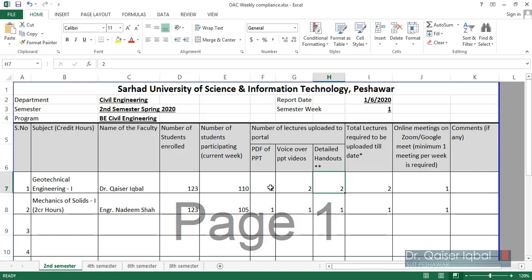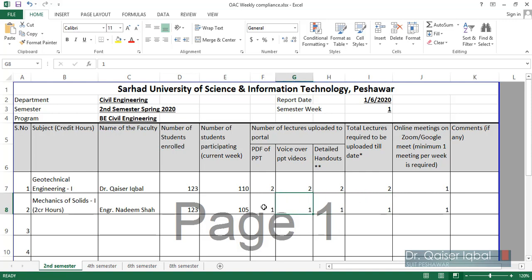So on the portal these things are a must: the PDF of your PPT, the voice over PPT video which you may have recorded using Camtasia or any other software, and your detailed handouts. Then compliance will be checked against the total lectures to be uploaded. As we discussed earlier, for a 3 credit hour course you have to upload at least 2 videos of 30 minutes, and for a 2 credit hour or 1 credit hour course you will have to upload at least 1 video of 30 minutes for compliance.